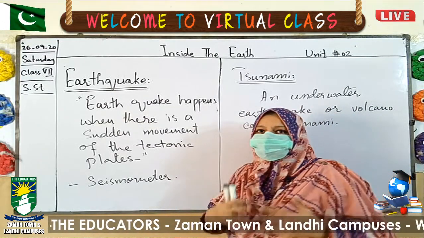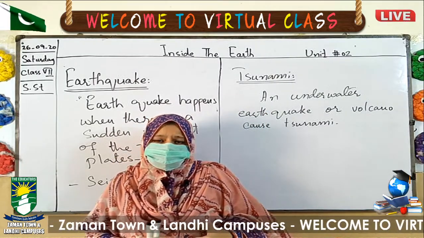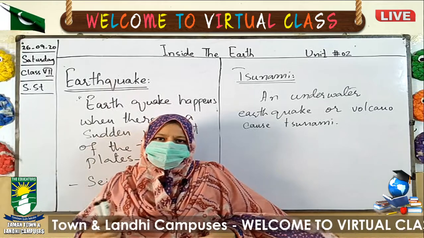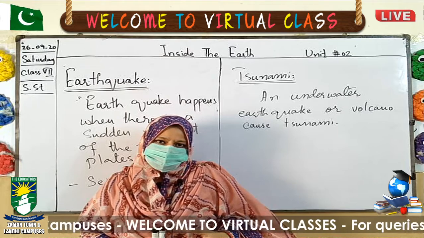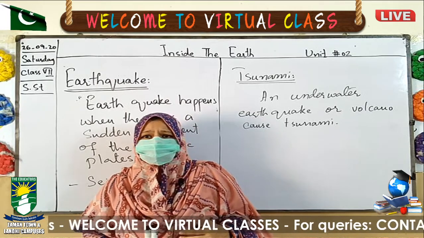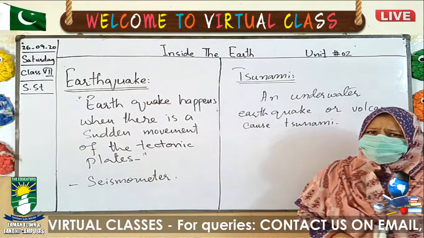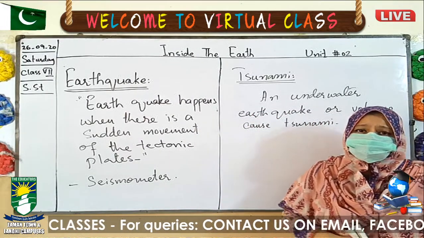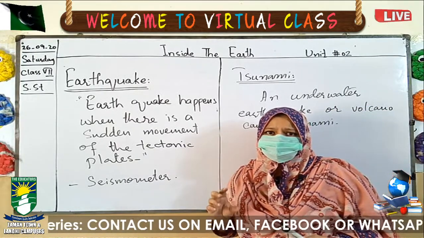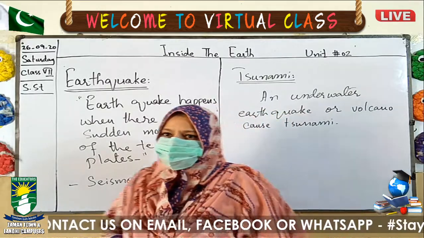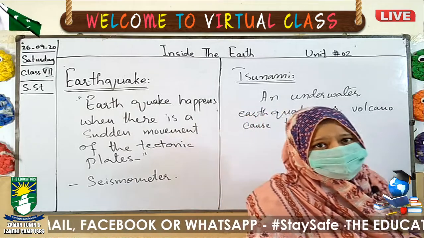Why? Because when an earthquake or volcano occurs under the water, it disturbs the movement of the waves and causes huge waves that may overflow the city or the region. That is why it is disastrous. After a tsunami occurred in the Indian Ocean in 2010, I think, tsunami alarming systems were placed all around the oceans that may warn the people living in the coastal areas to protect them.